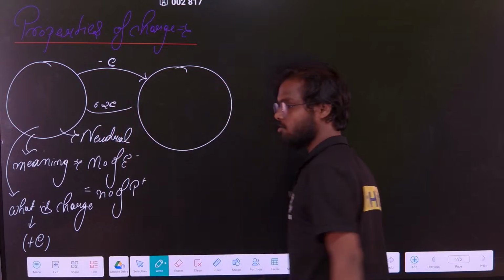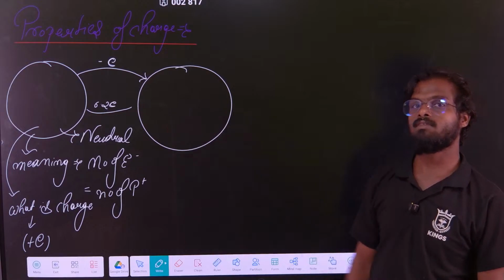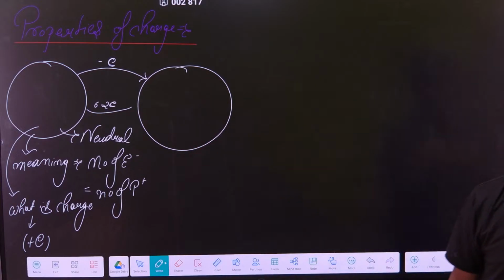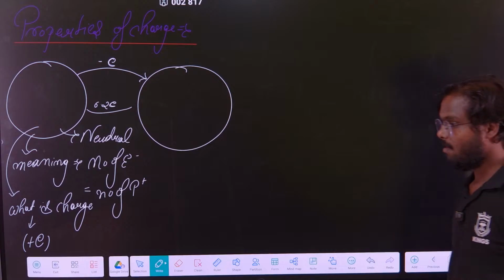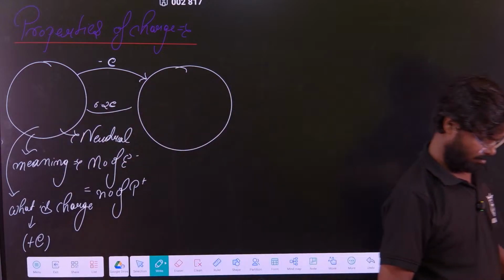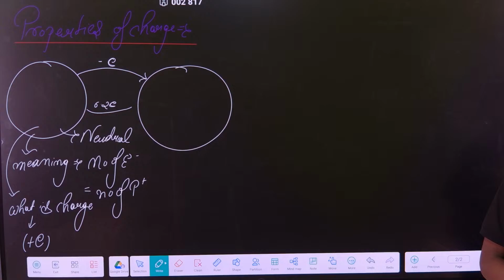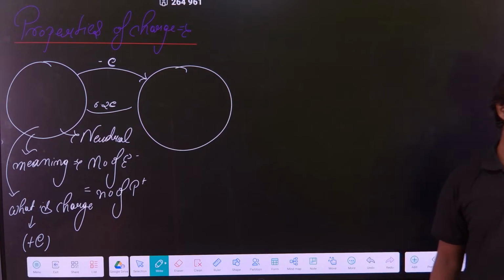Can I remove 0.2 electron from here? Is it possible to remove 0.2 electron from this conductor?